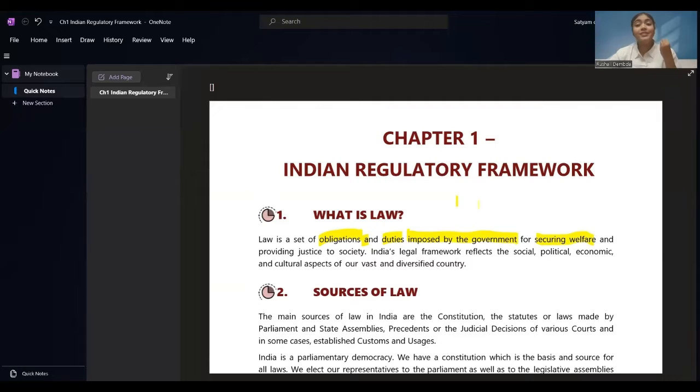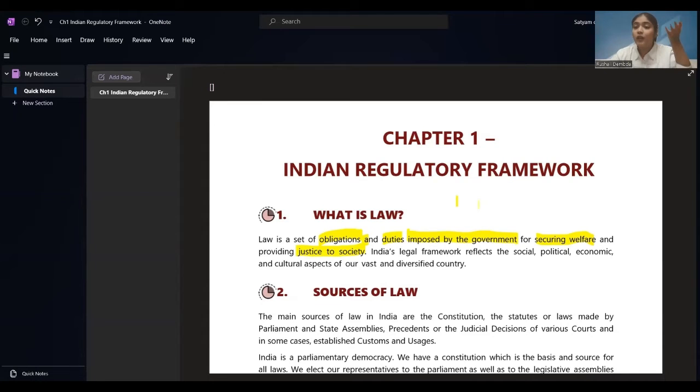Law is imposed by the government for securing welfare so that we, the citizens of India, are going to benefit out of it, are going to progress out of it. And it is for providing justice to the society. We hear this sentence every time, "I'll see you in the court." Why? Because the people trust our judiciary system, which provides justice to the society. That's why law is important.